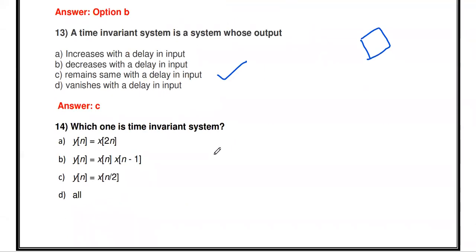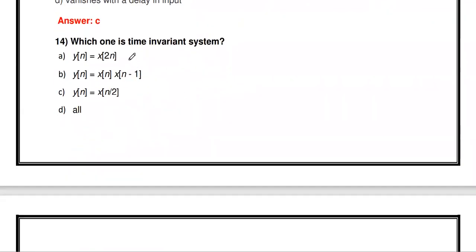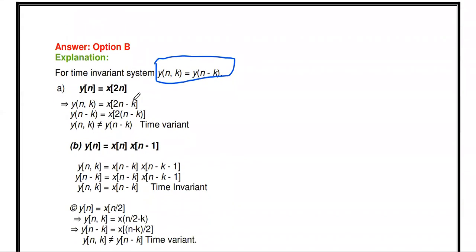The next one, which one is a time invariant system? Three equations are given: y of n equal to x of 2n, y of n equal to x of n minus 1, y of n equal to x of n by 2. We have to prove which one is correct.